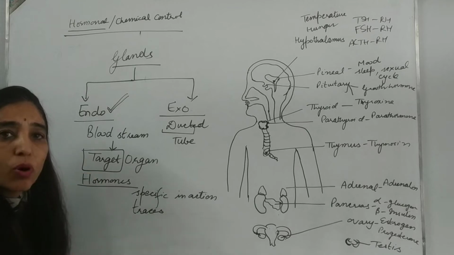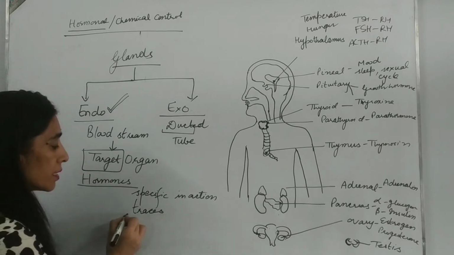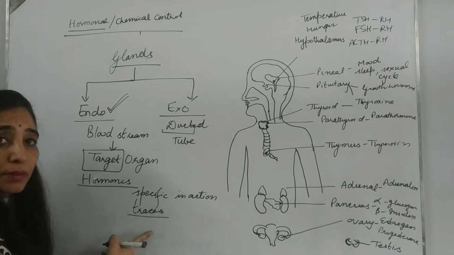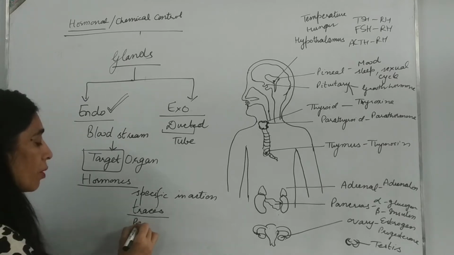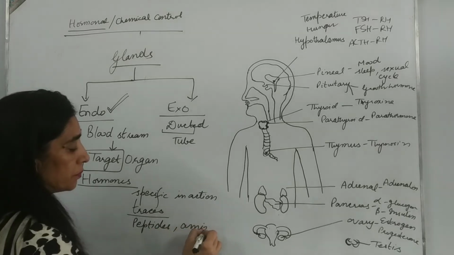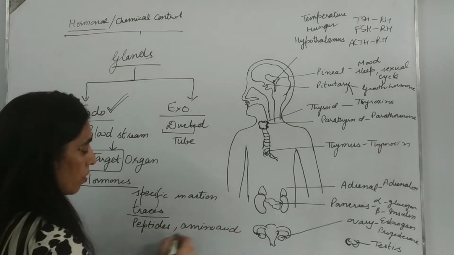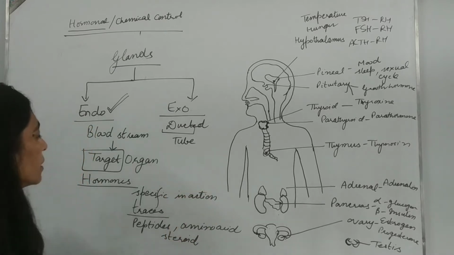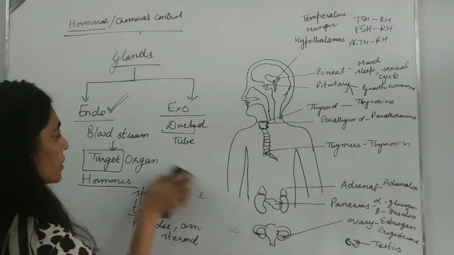We are not taking these hormones from outside. Then these act on the target organs, and these can be made up of peptides, amino acids, or steroids. So this is about the general nature of hormones.